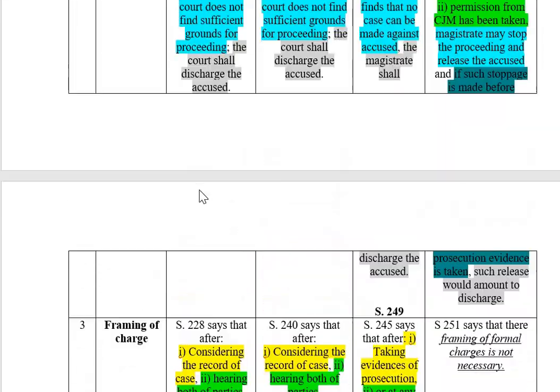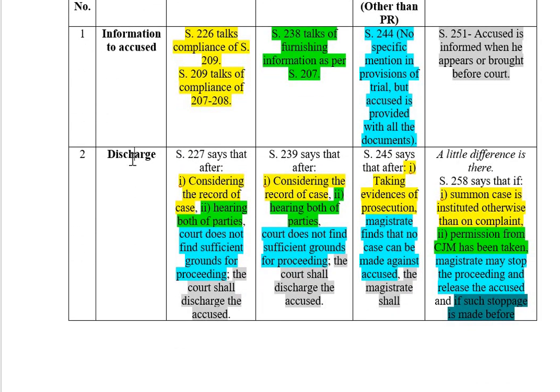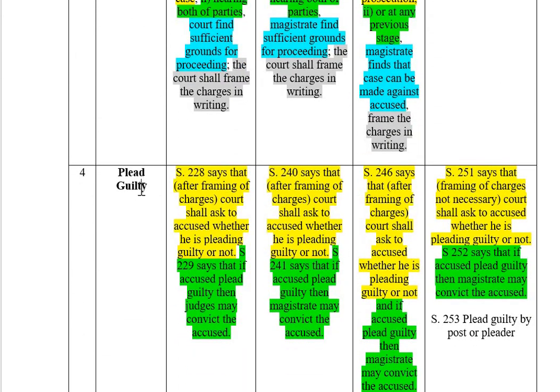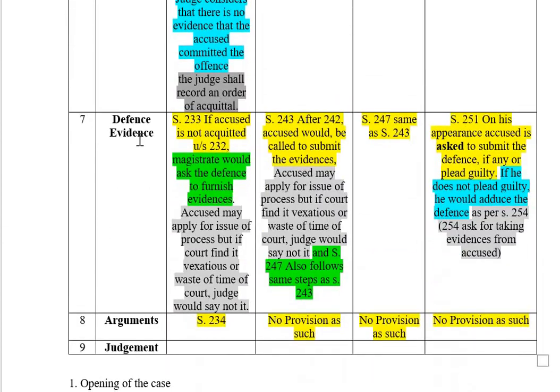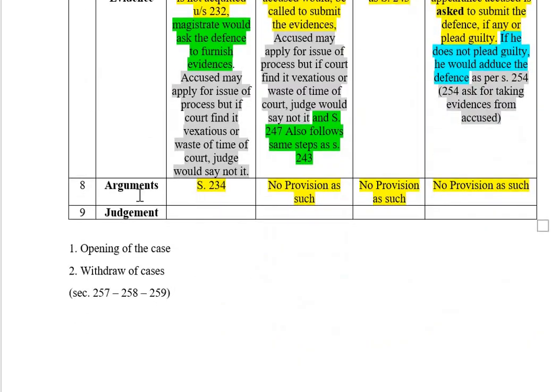Everywhere there is information to the accused in the first instance, then the stage of discharge. If no discharge, then framing of charge, then plea of guilty. If he pleads guilty, conviction. If he does not plead guilty, then prosecution evidence, then defense evidence, and acquittal happens only in the trial of session, the court of session. And then arguments. 234 provides a specific section. Now both the parties will sum up. You can understand this as what happens in moot court rebuttal. You can create an analogy and understand it that way.